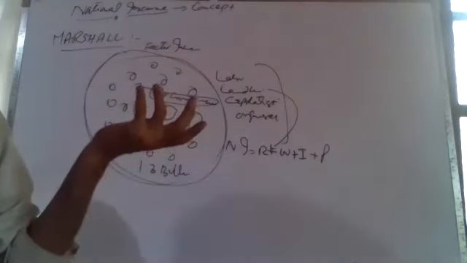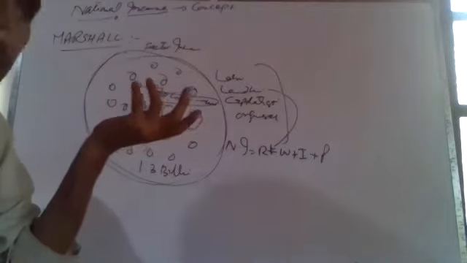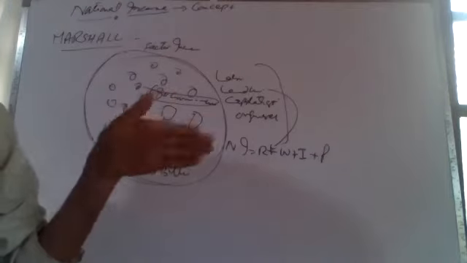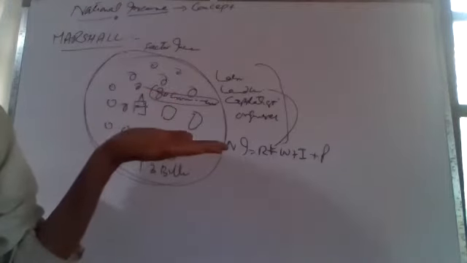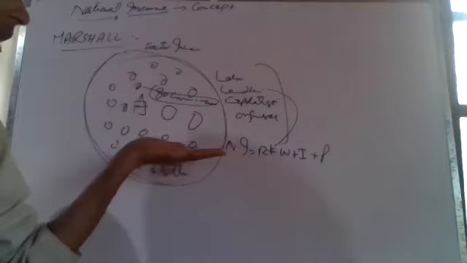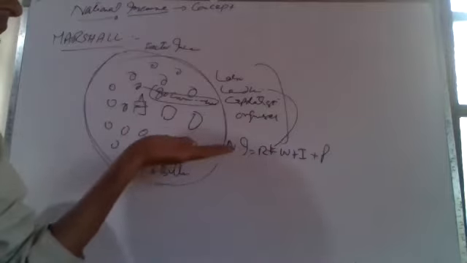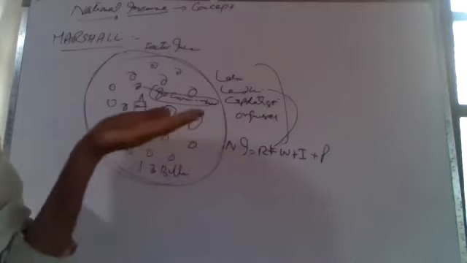So this is one of the definitions. You can make hundreds of descriptions of national income. One of them is that it is the sum total of rent, wages, interest, and profit earned by all factors of production.